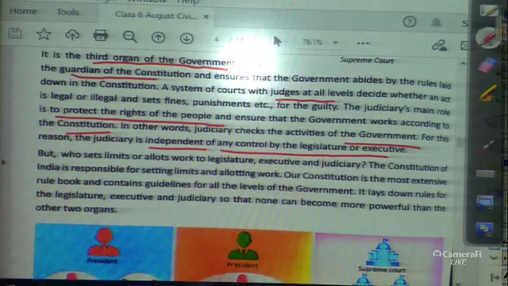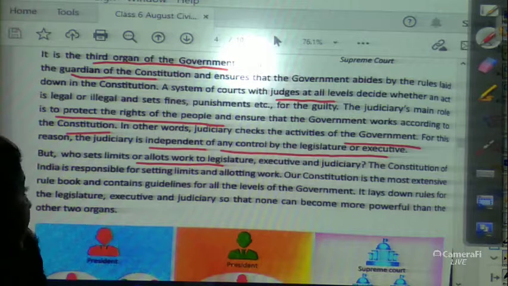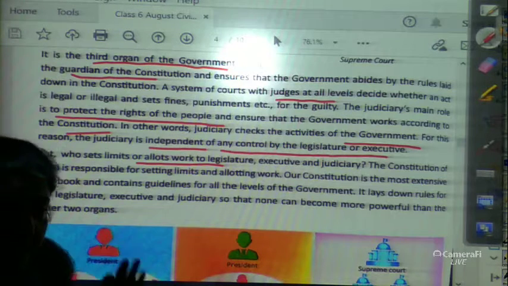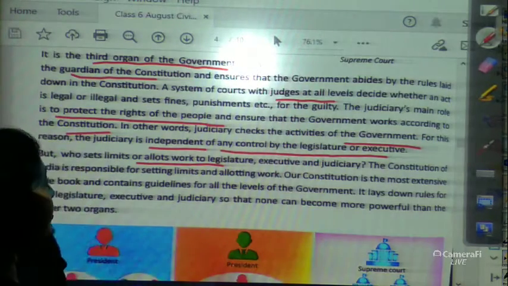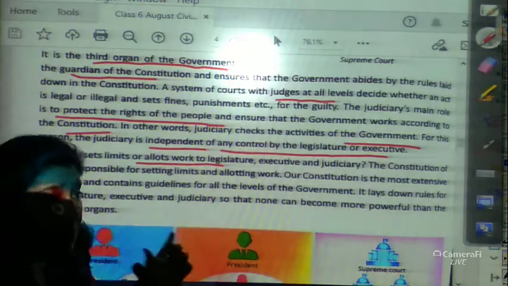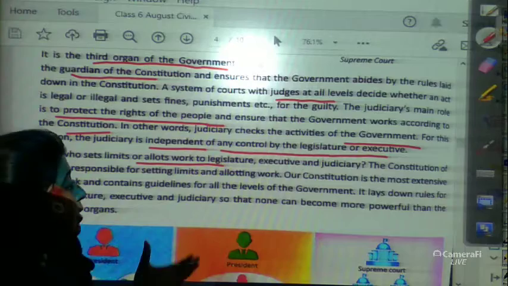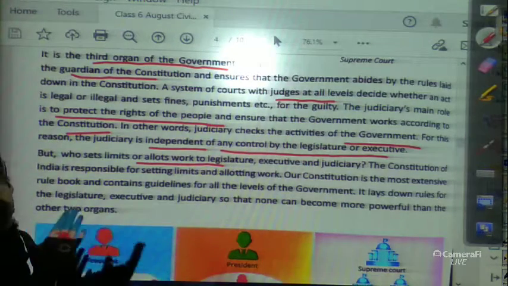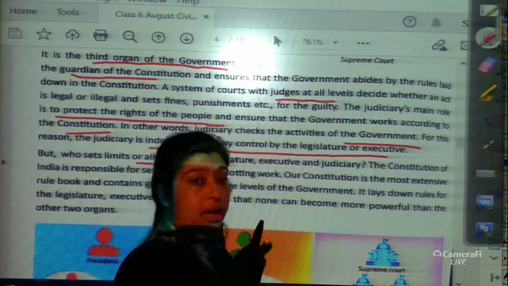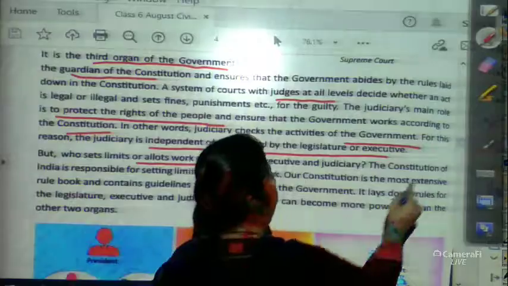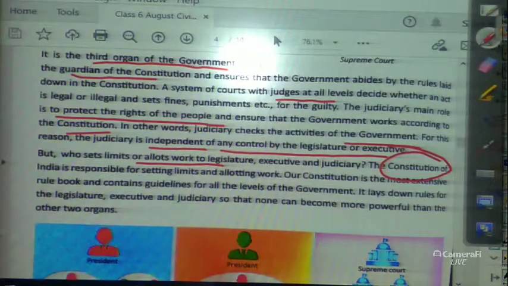But who sets limits on the work of the legislature, executive and judiciary? Who sets the limitations of each? The Constitution of India is responsible for setting limits and allotting work.